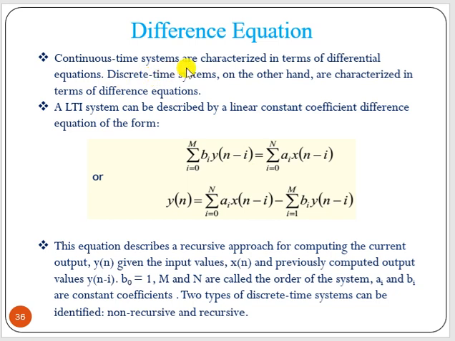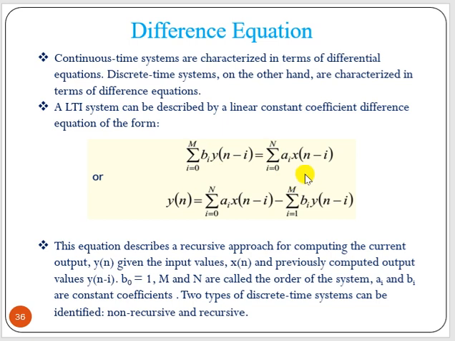Now continuous time systems are characterized in terms of differential equations, but discrete time systems, on the other hand, are characterized in terms of difference equations. Now an LTI system can be described by a linear constant coefficient difference equation of this form. This part is the output, this part is the input.